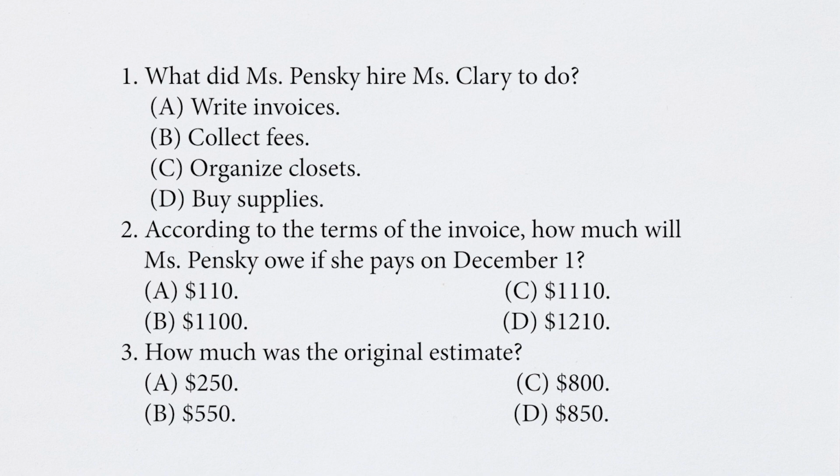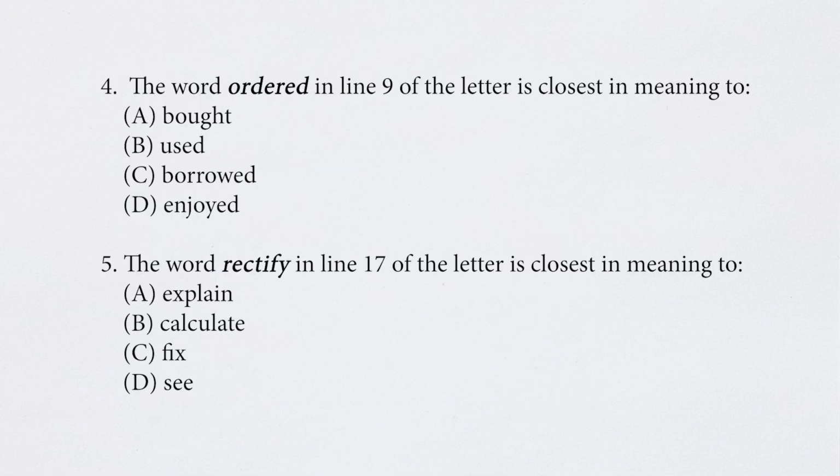A. $250. B. $550. C. $800. D. $850. 4. The word ordered in line 9 of the letter is closest in meaning to A. Bought, B. Used, C. Borrowed, D. Enjoyed. 5. The word rectify in line 17 of the letter is closest in meaning to A. Explain, B. Calculate, C. Fix, D.